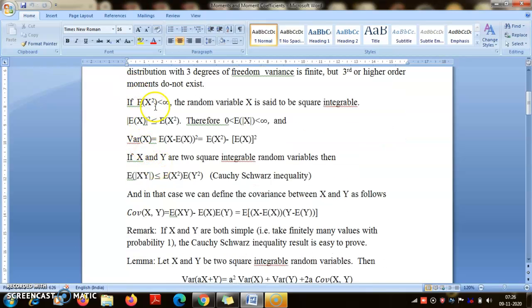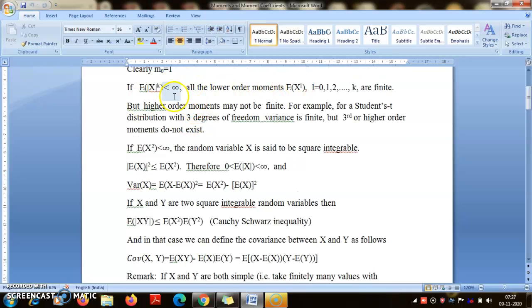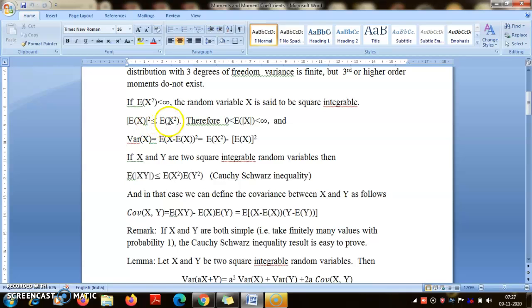So now let us assume that E[X^2] is finite. Such a random variable is said to be square integrable. In that case, you have this inequality that (E|X|)^2 is less than or equal to E[X^2]. So consequently, if E[X^2] is finite, then expectation of X is also finite. Something that I have already mentioned in much more generality, but this is one inequality which explains what happens. And in that case, since E[X^2] is finite, we can define variance of X.